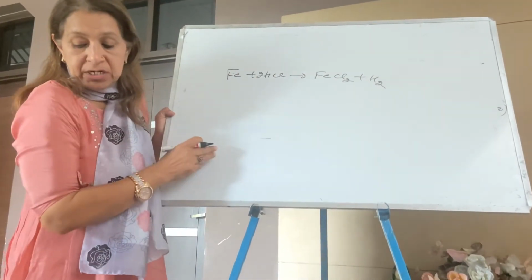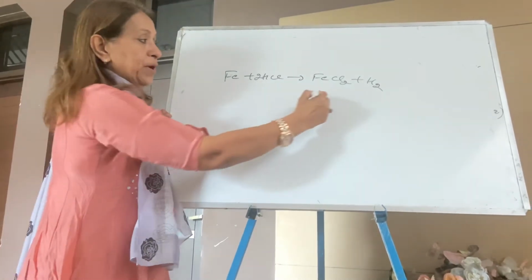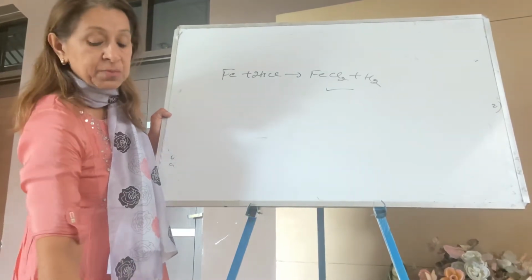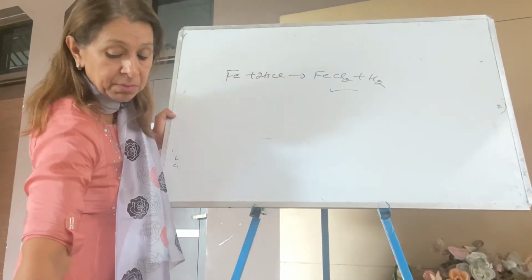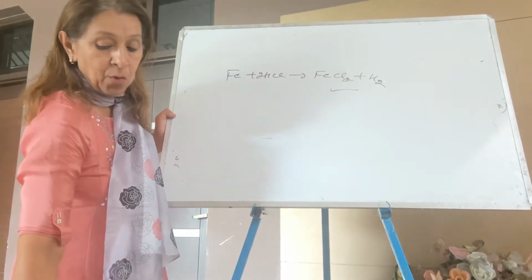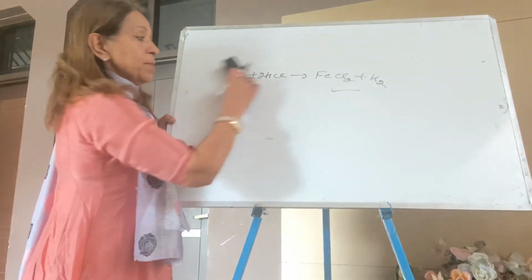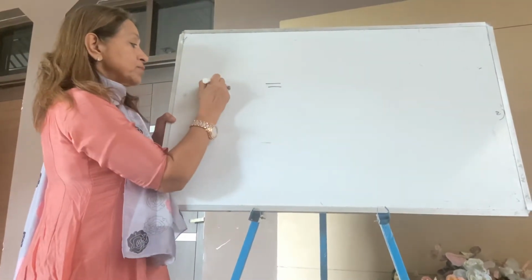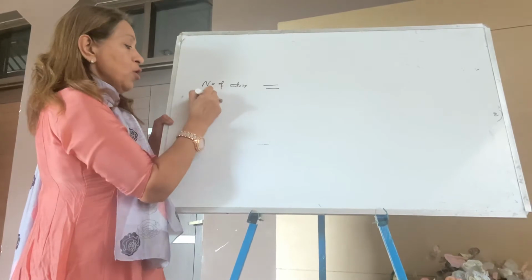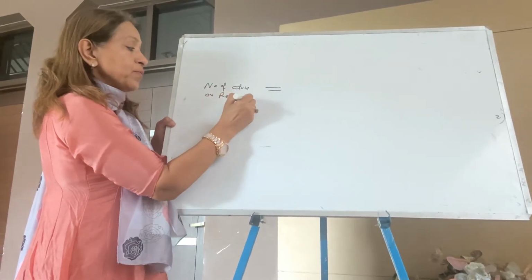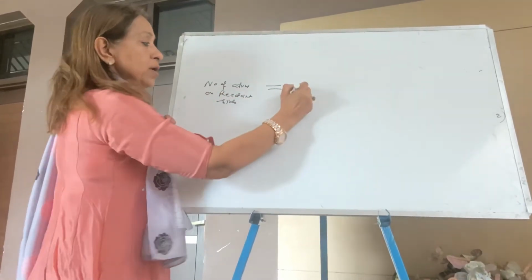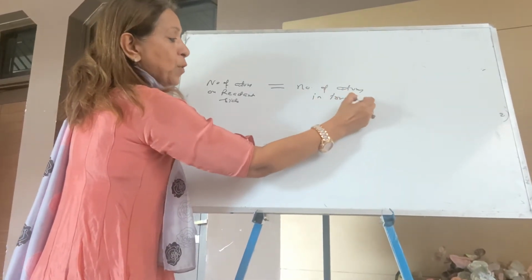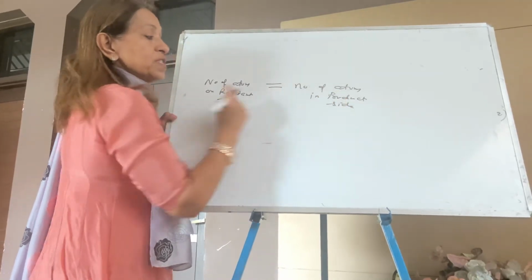Let me check the answers. Hydrogen gas and iron chloride are produced. Right. The first part is right. The other parts, like chlorine gas, are wrong. Now I'm taking question number 4. The first part is, what is a balanced chemical equation? A balanced chemical equation is one where the number of atoms on the reactant side is equal to the number of atoms on the product side. Remember this. So this is a balanced equation.